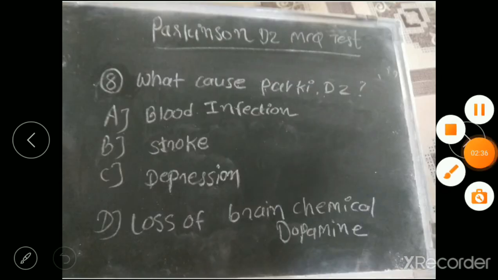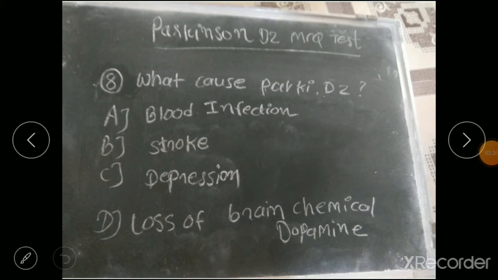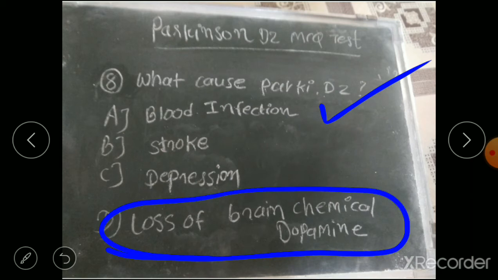Question number 8. What causes Parkinson disease? Option A, blood infection. Option B, stroke. Option C, depression. And option D, loss of brain chemical dopamine. Which is the most common cause of Parkinson disease? So the correct answer is option D, loss of brain chemical dopamine.